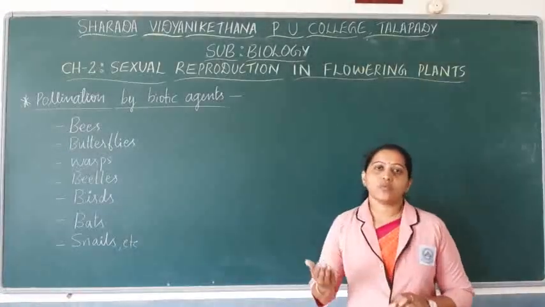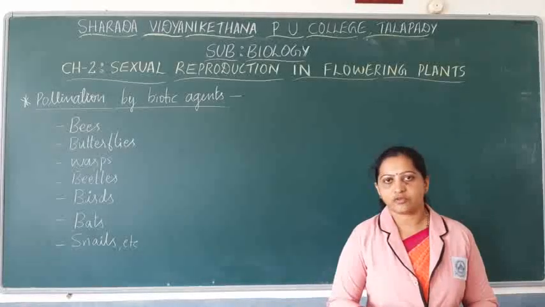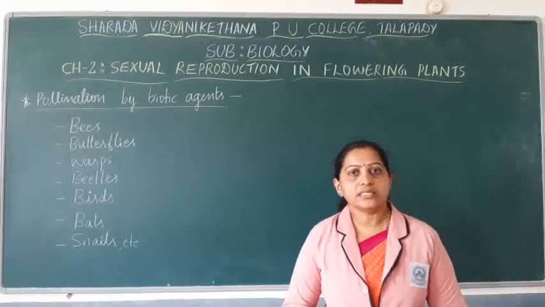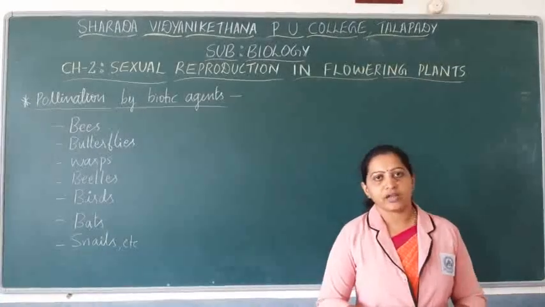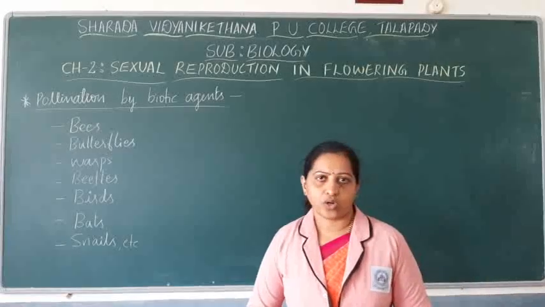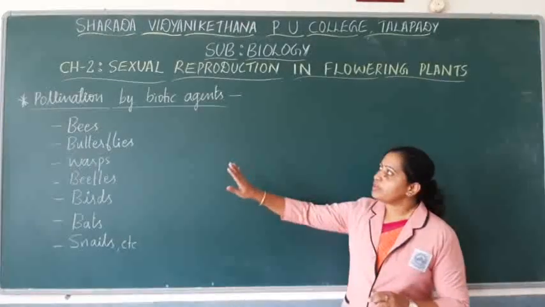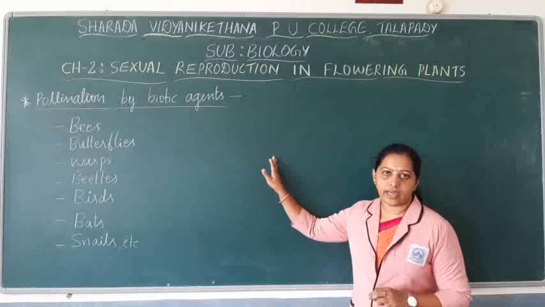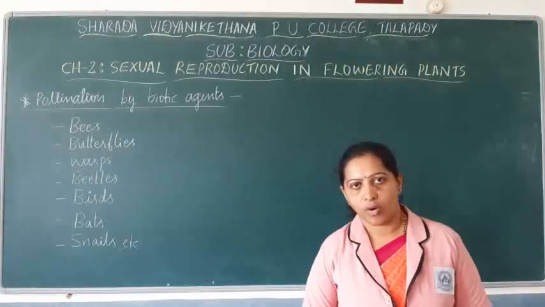Okay. So in water pollinated flowers we had discussed the examples of Vallisneria as well as the seagrass named Zostera. And in wind pollinated flowers we have discussed the inflorescence of grass or the corn cobs. So today we will discuss pollination by biotic agents. So what are those biotic agents that help in pollination?